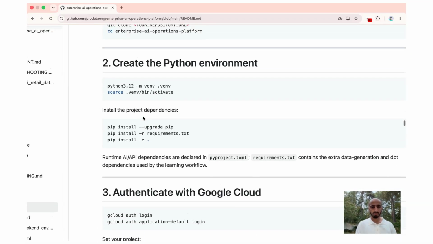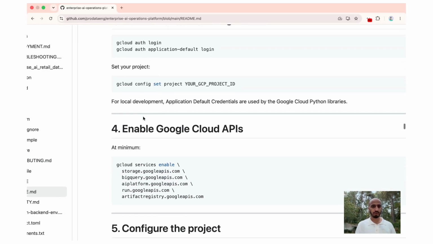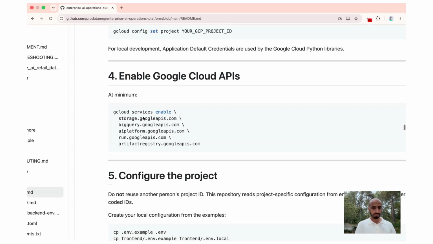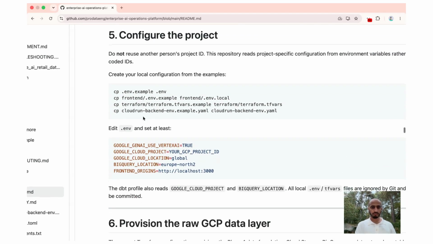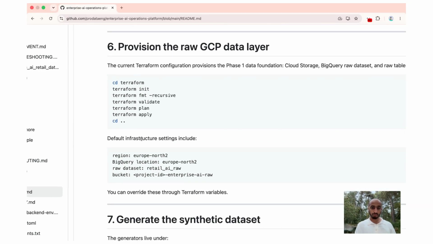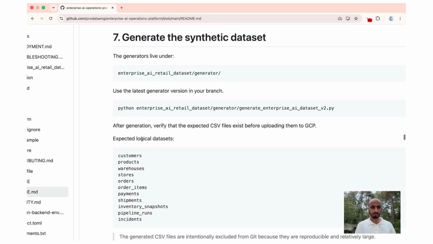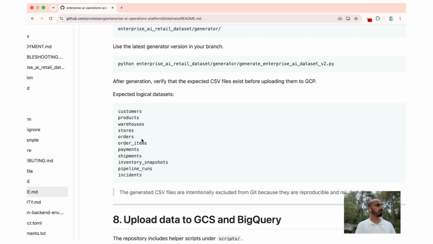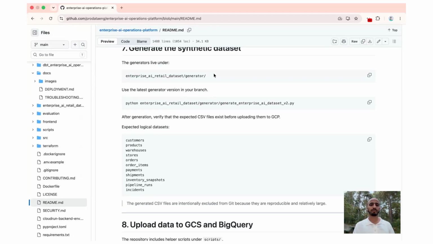You need to create a virtual environment and install the requirements. We use some other things. We use Google Cloud in this project, and Terraform to build the tables. So this is a production-grade project, I would consider it, because we used all the modern data engineering tools, machine learning tools, AI tools, all of that.